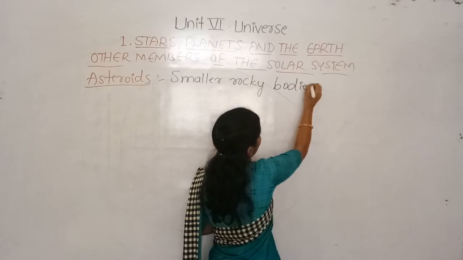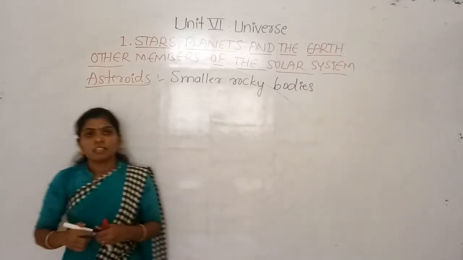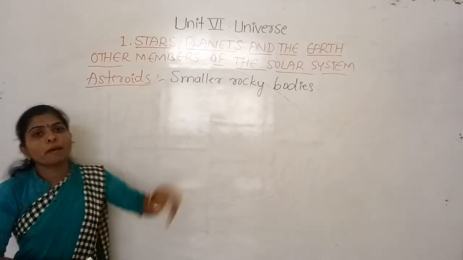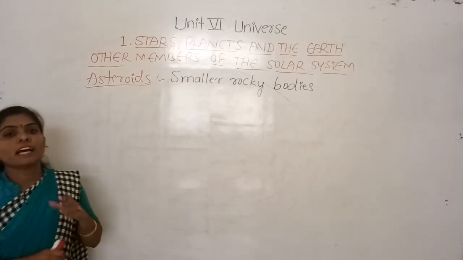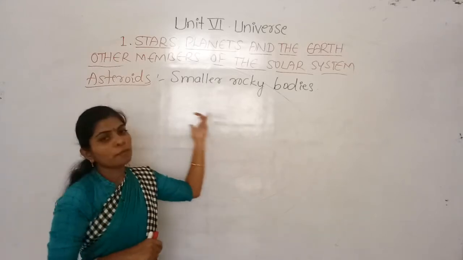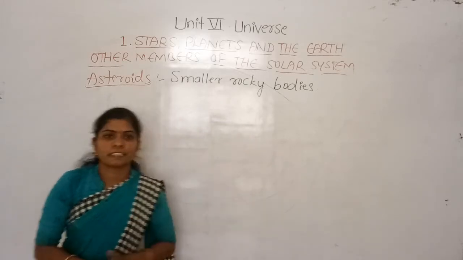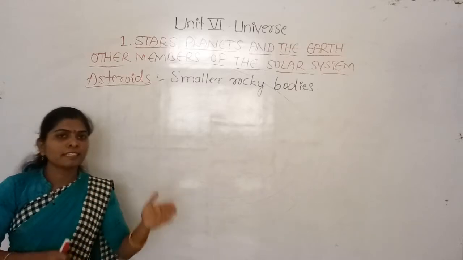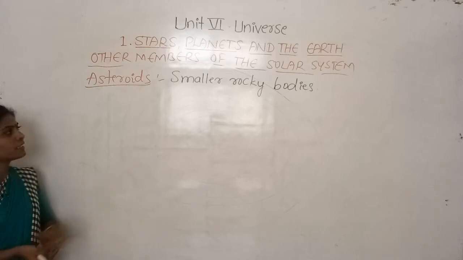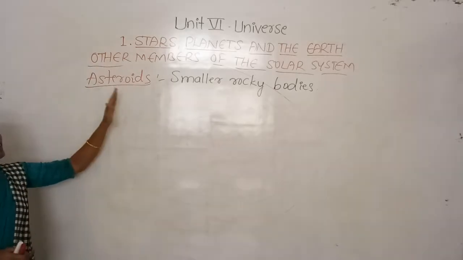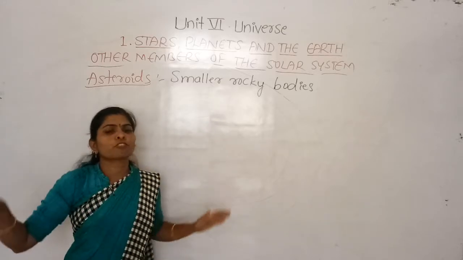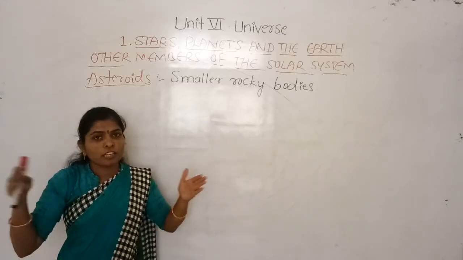Rocky bodies means they are made of rocks, and these form a belt that is called the asteroid belt. And already we know that this asteroid belt separates the planets into two parts, the inner planets and outer planets. Yes, these asteroids are the smaller rocky bodies. So likewise there are many asteroids. There is a large gap